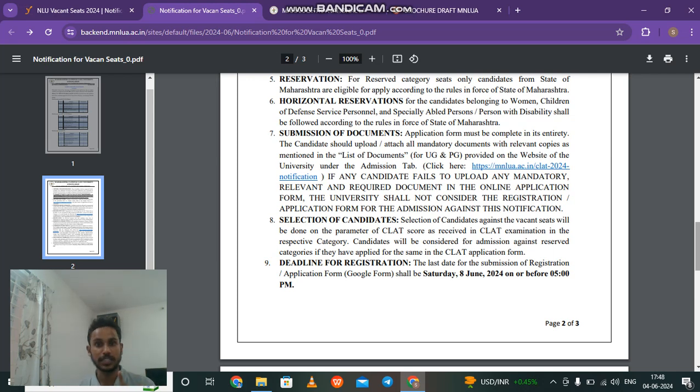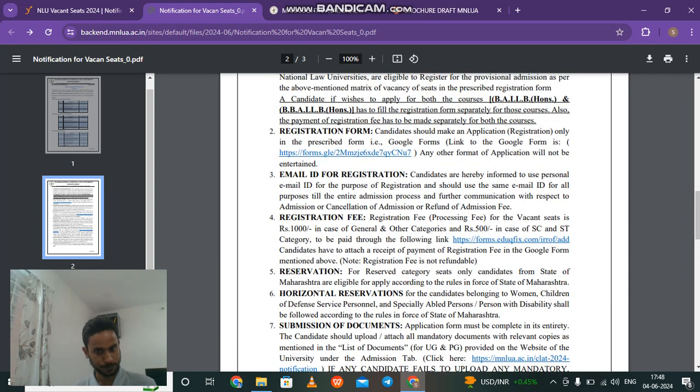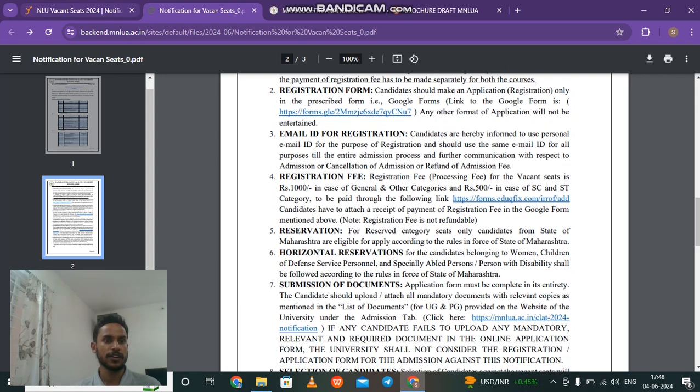one, the payment receipt that you will get using that particular link that I just showed you here. This link, I will attach in the description also, but you can find it on this website, MNLU Vacancy 2024.